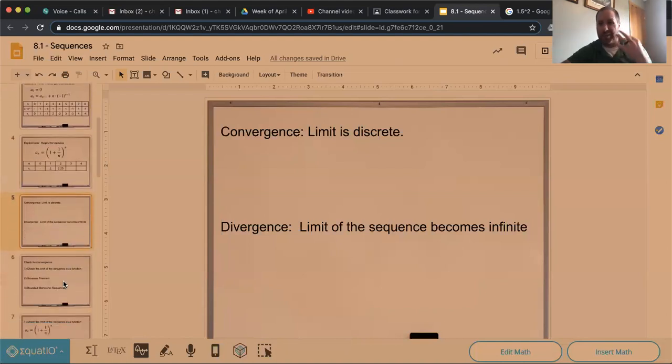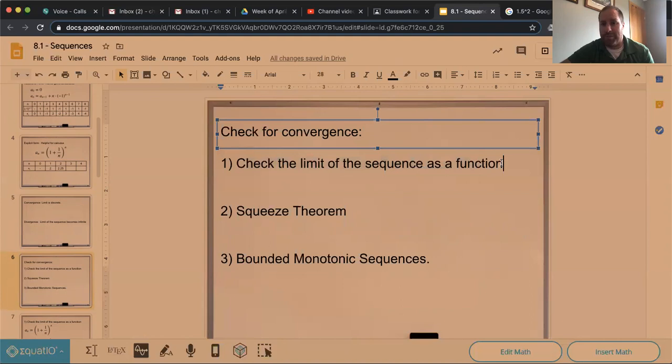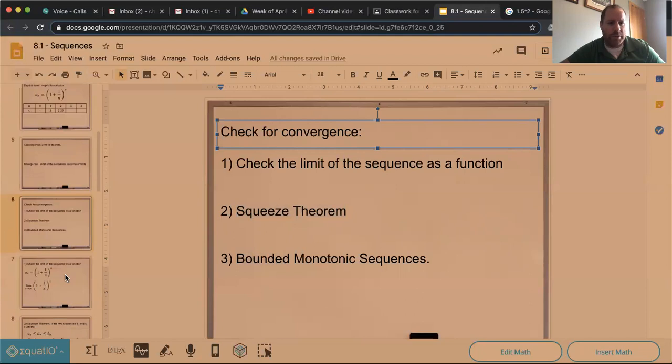So there are three particular ways we can check for convergence. We can just go ahead and straight up do the limit, right? If it's in explicit form, we just take the limit of it, see what it becomes, and if it's a number, well, then that's what it converges to. You can also use a version of the squeeze theorem, which we haven't gone over in a while. We went over that back in first semester, but I'll show you an example of that again. Or we can talk about these bounded monotonic sequences. Sounds pretty complicated, kind of a mouthful, but they're actually not too bad. Sometimes it's a little tough to check if they're monotonic, but it's not too bad. We'll talk about that in a sec.